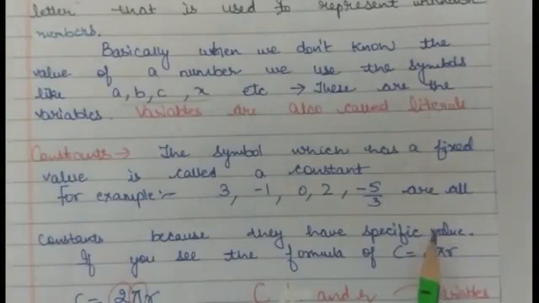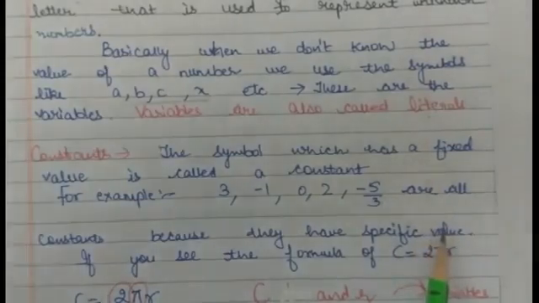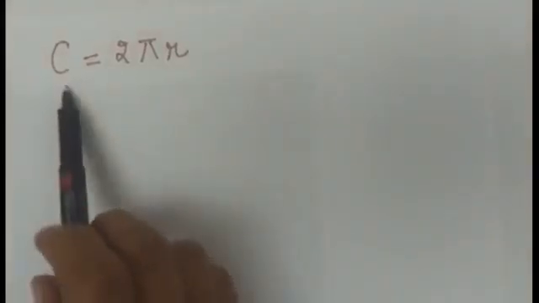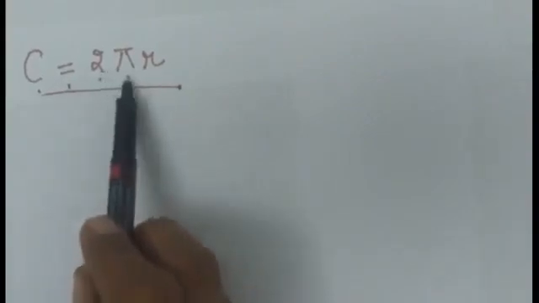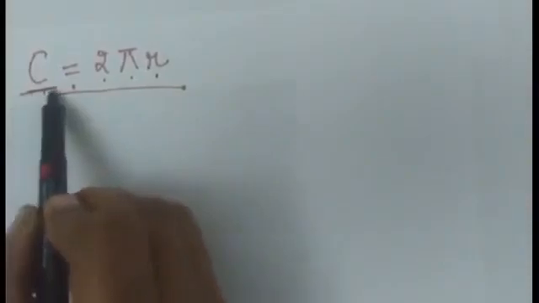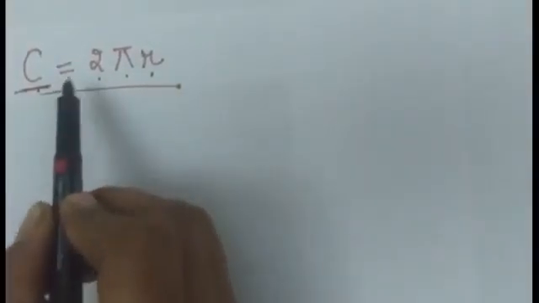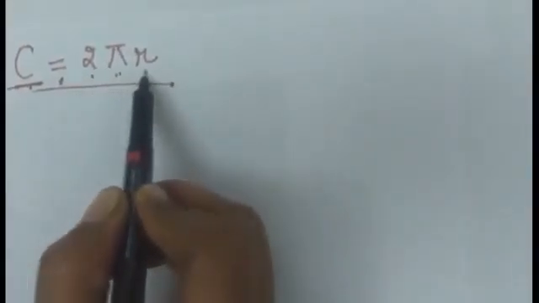Now let us discuss it with the help of an example. This is the formula for the circumference. That is, circumference is equal to 2 pi r. Circumference of the circle is equal to 2 pi r, where r is what?